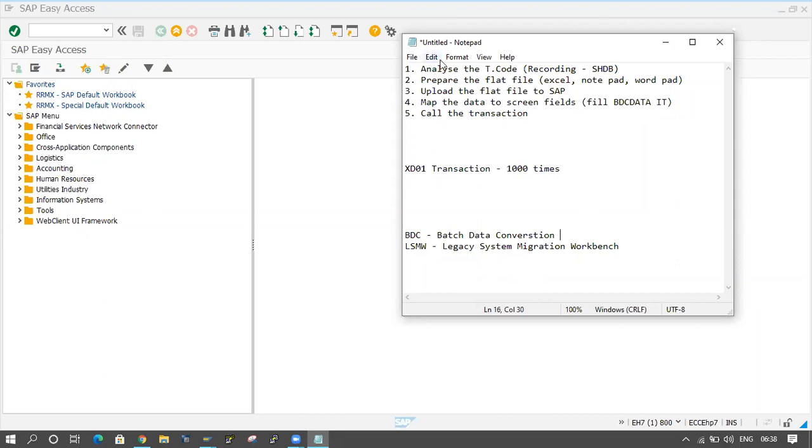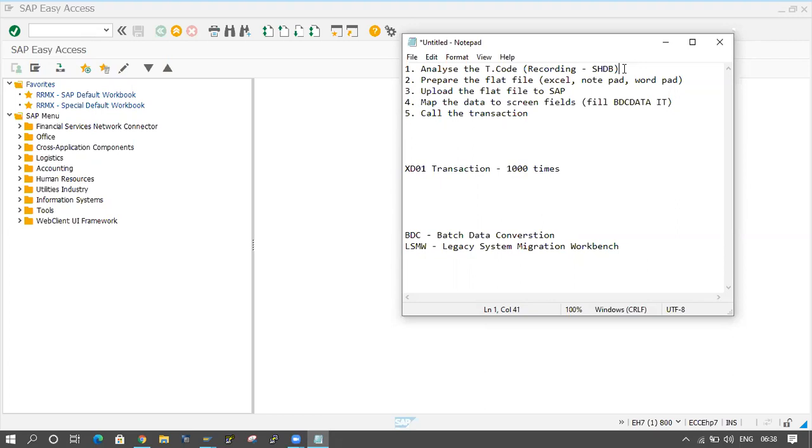BDC: first of all, analyze the transaction where we want to enter the data. XD01 is there. In XD01, in the first screen, what data am I entering, and in the second screen, which data am I entering? We have to check all this data. Before that, we have to do recording. Recording means they enter sample data, and at that time it records where they are entering the data.